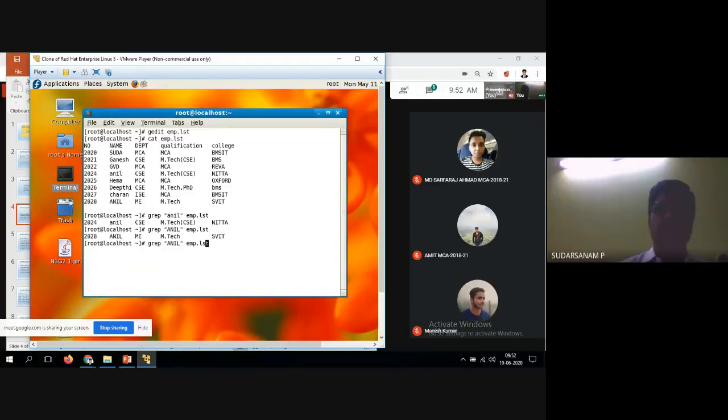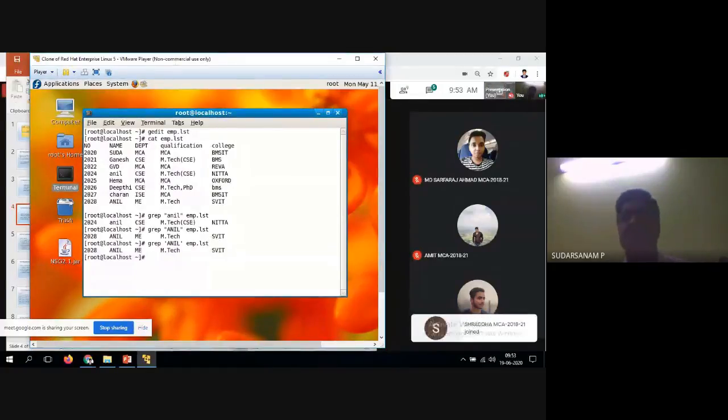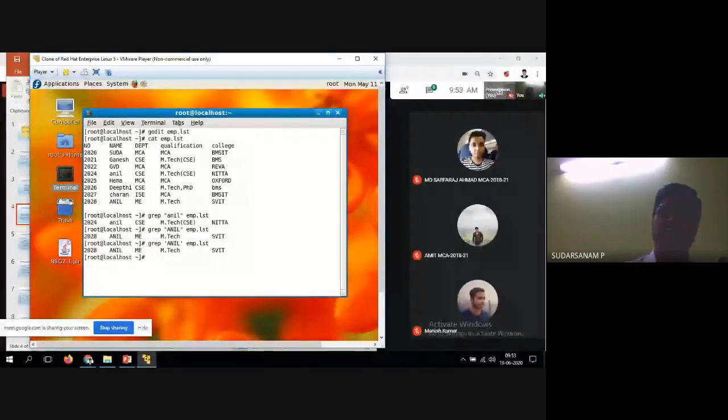Here you see double quotes are given. Normally strings you give in C and C++: character means single quote, string means double quotes, that's what I used to say. Here also it is the same way. Here you have the option for both: you can go for single quotes or double quotes, it will work for single and for double also. Similarly, now I'll go for wherever you have BMS.